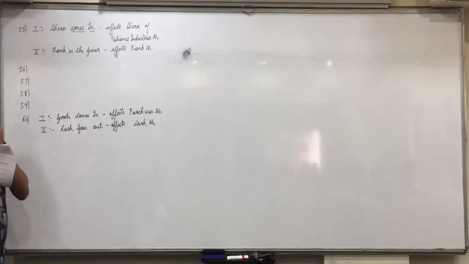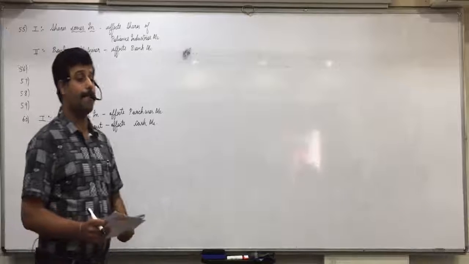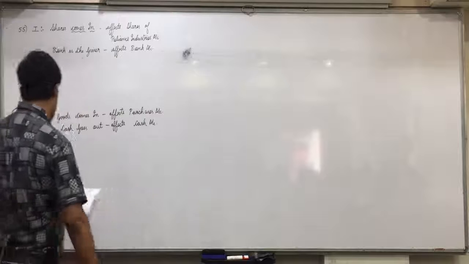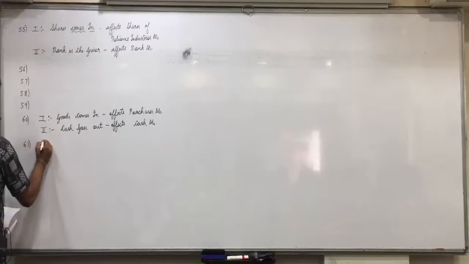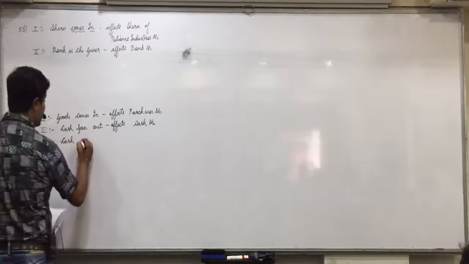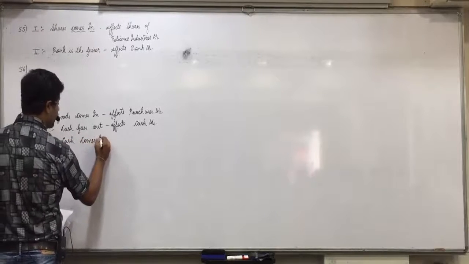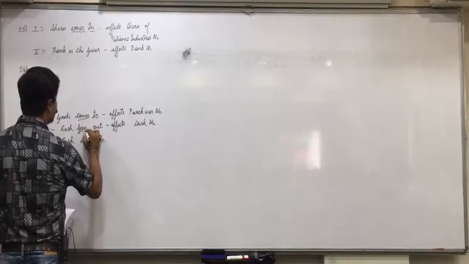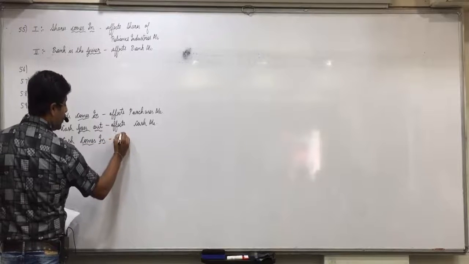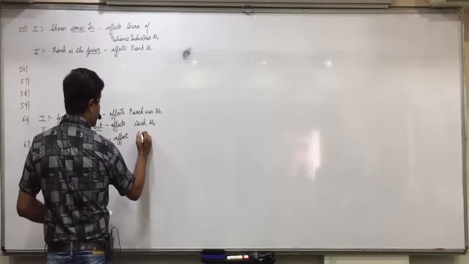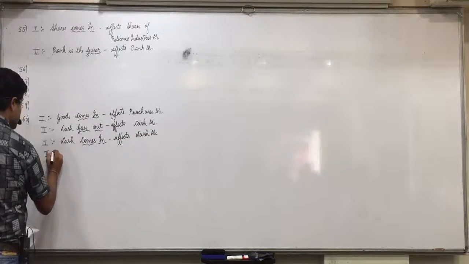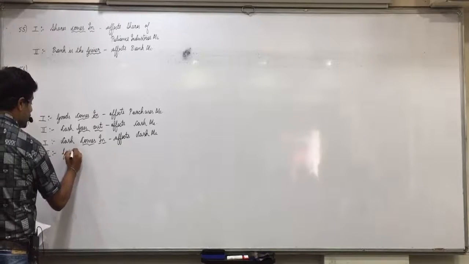61st, Gaurav: sold goods for rupees 700. Cash comes in, affects cash account. Goods goes out, affects sales account. Correct. Write down everyone. 61st, sold goods, so cash comes in, affects cash account. Do underline the keywords. And effect 2: goods goes out, affects sales account.